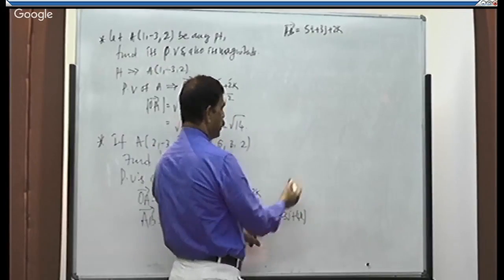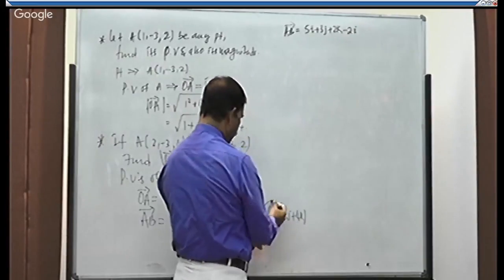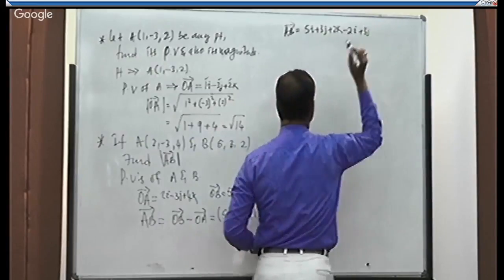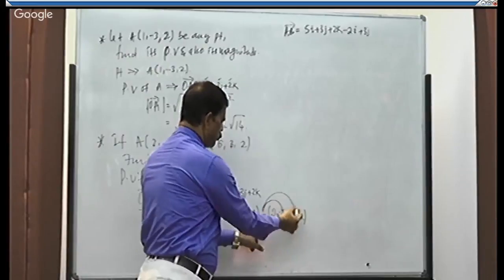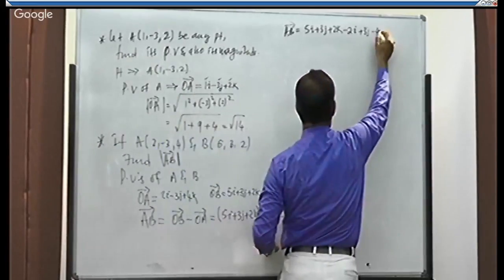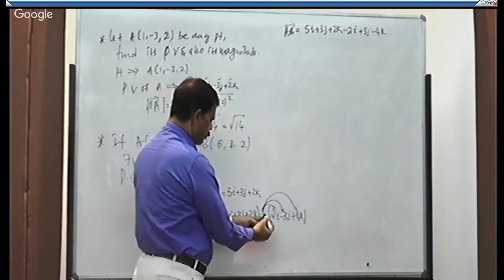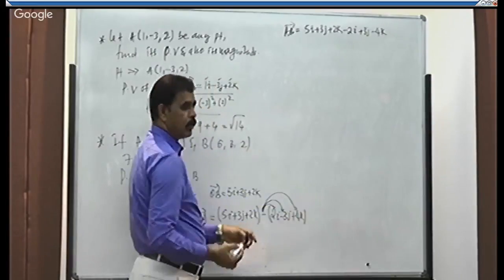Minus of 2i, minus of 2i. Minus into minus, plus 3 into j, 3j, minus into plus, minus 4k. So this minus should be multiplied with all the elements in the bracket.